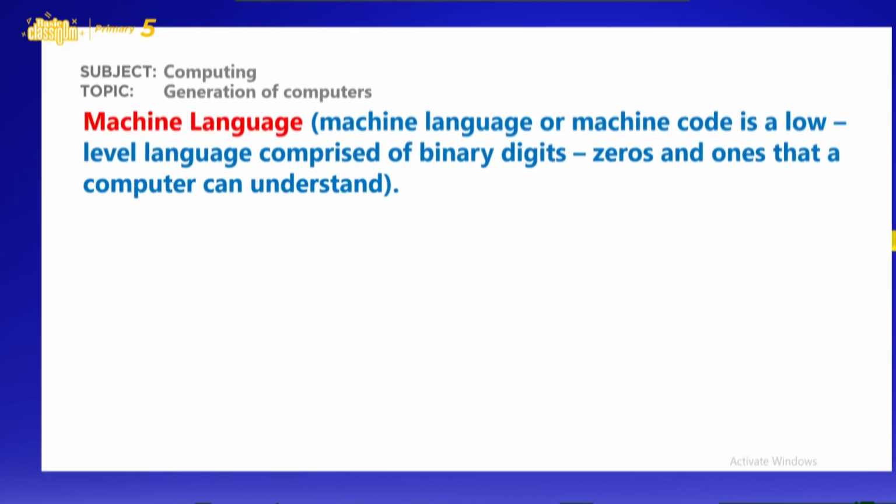The next component in the second generation computers is machine language. When we talk of machine language, we can also call it machine code, which is a low-level language that comprises binary digits or numbers.